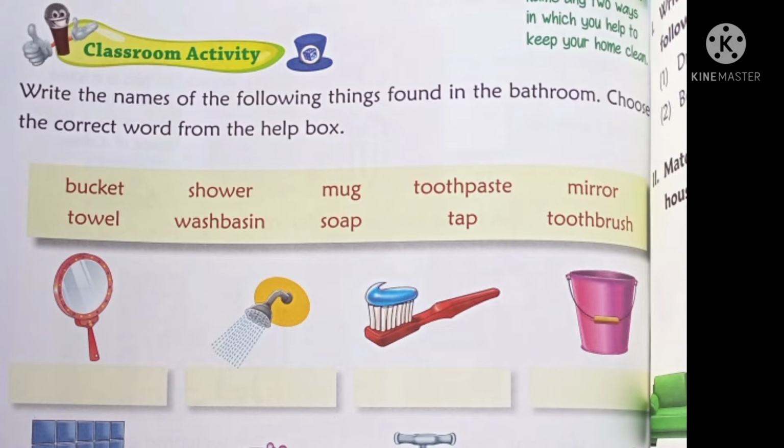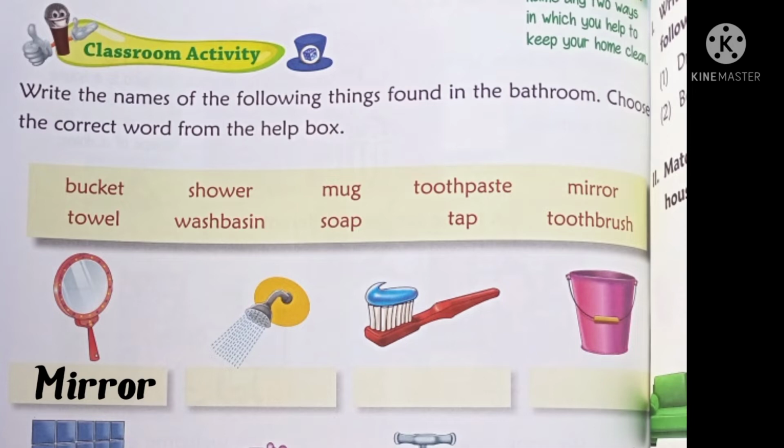Dear children, see the first thing. What is that? See once again, observe the thing. Which thing is that? See the clues in the help box. Is that a bucket, shower, mug, toothpaste, mirror, towel, wash basin, soap, tap, toothbrush? Which thing is that? Very good, that is mirror. That's why you have to write mirror below the mirror image. See, you have to write like this.